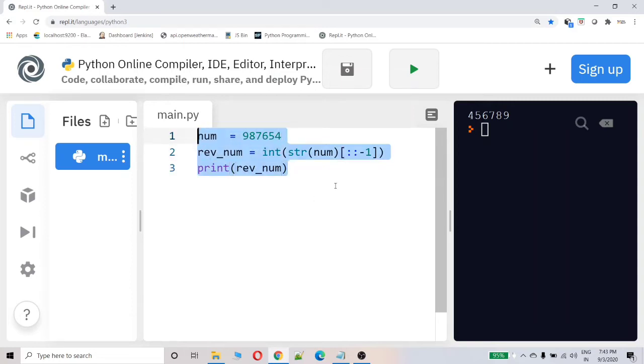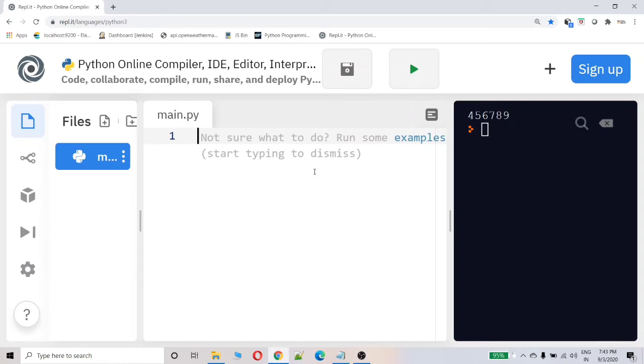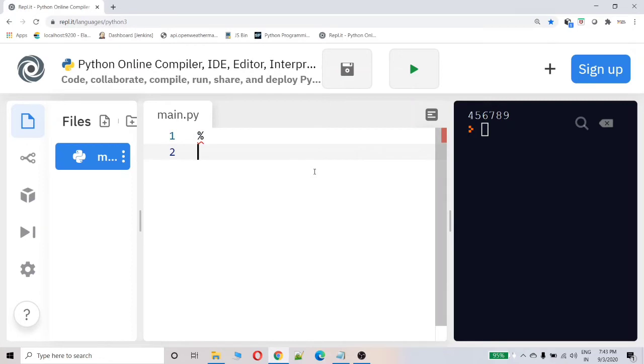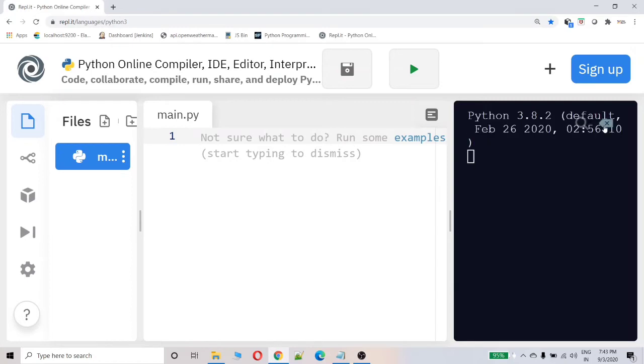Okay, but sometimes he may ask you not to use str. At that time, how you have to solve this, I will explain. So before that, you should know what exactly the percentage and floor division operators do in Python. Just try to understand it. This percent operator is used to get the remainder. 99 % 10 equal to 9. 1234 % 10 equal to 4.